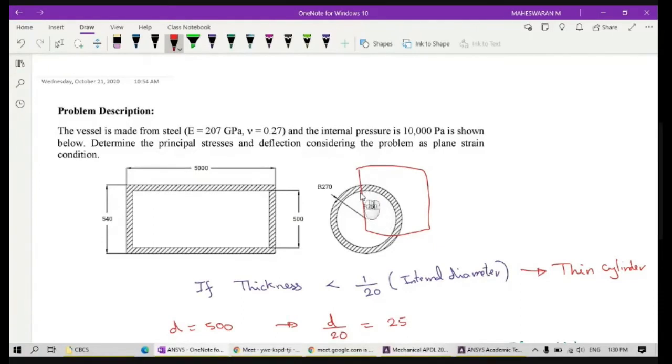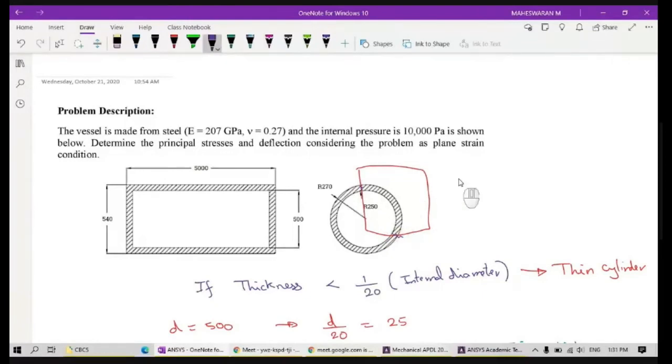Because you should apply some boundary conditions. There are no boundary conditions here. If you consider it as a full circle, you can't apply any boundary conditions, right? So you can't say the outer layer is fixed. When I fix my outer layer, the expansion will be only inside, which is a wrong type of approach, right? So in order to apply boundary conditions, I'm going to split this into a part so that I can apply the conditions along these edges. So I can apply here and I can apply here, right?